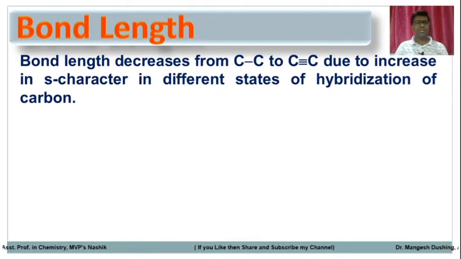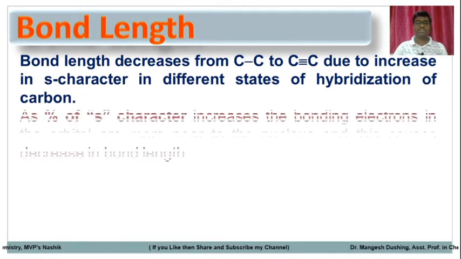Friends, the bond length decreases from carbon-carbon single bond to carbon-carbon triple bond due to the increase in s character in the different states of hybridization of carbon. The carbon-carbon single bond is sp3 hybridization, while the carbon-carbon triple bond is sp hybridization. So what is the percentage of s character, s being the orbital? As the s orbital percentage increases, the bond length decreases.